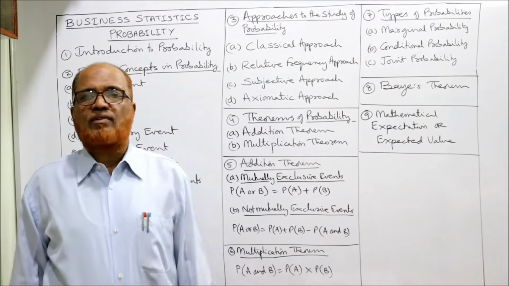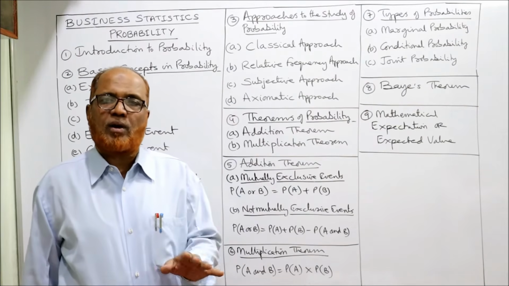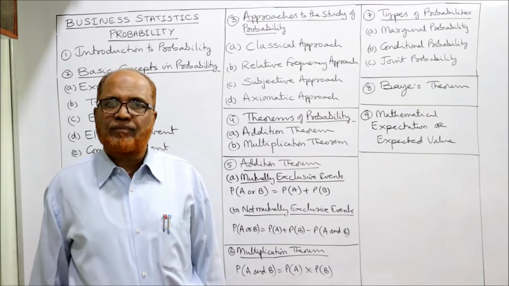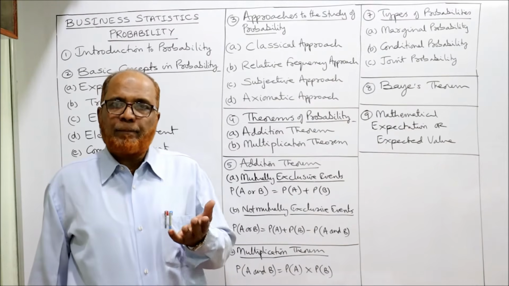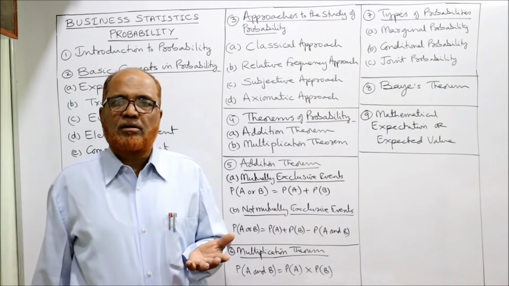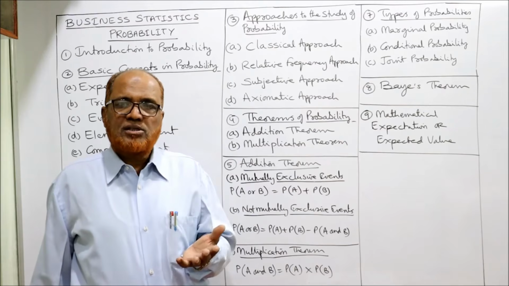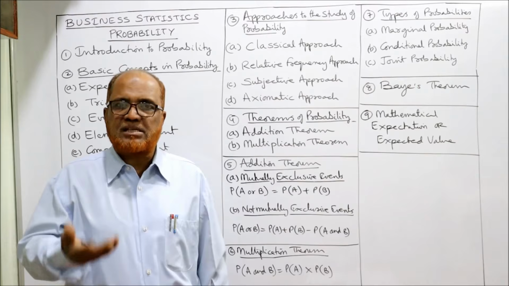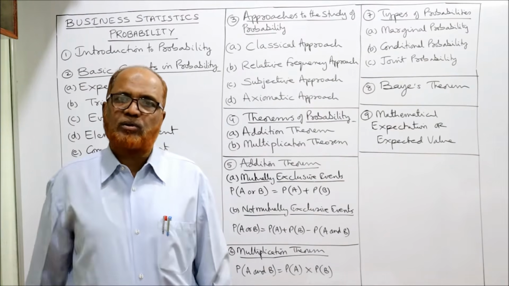Then the third one is the subjective approach. According to the subjective approach, probability does not require any formula. Only according to one's perception and belief, we can give the probability. When a person has full information about the situation, then according to their belief and perception, they can give a numerical value.